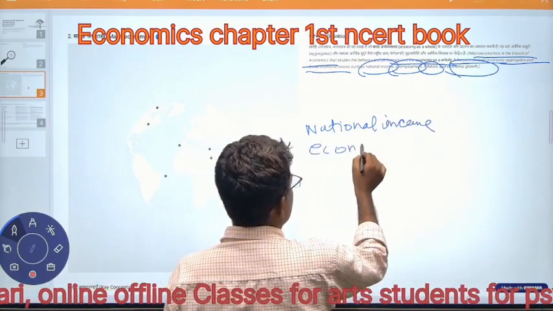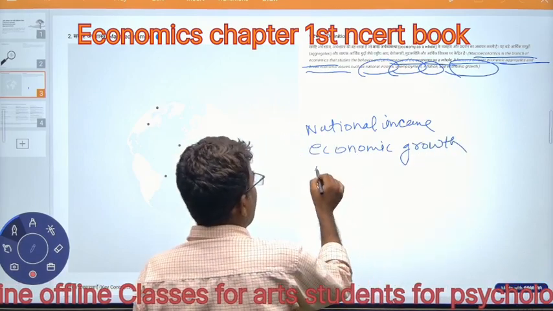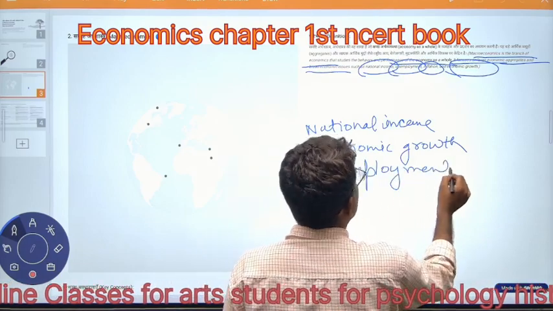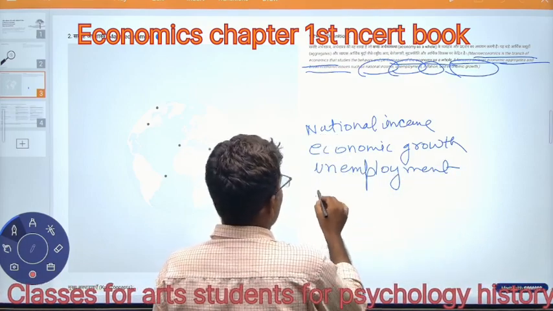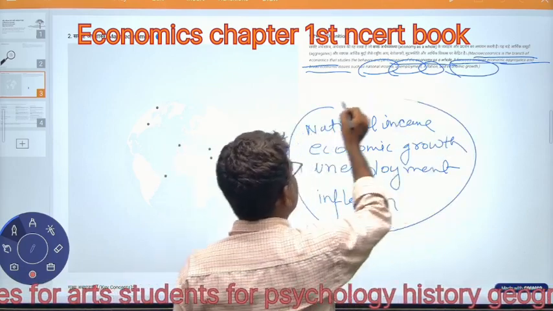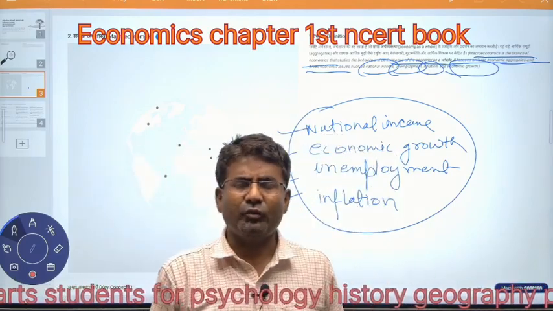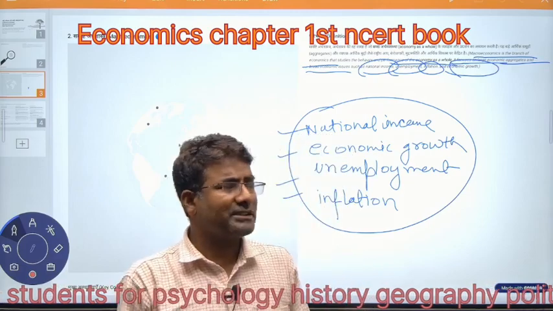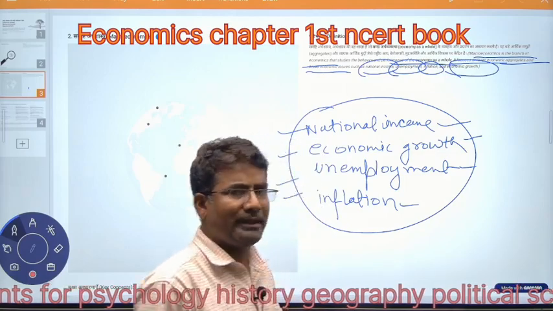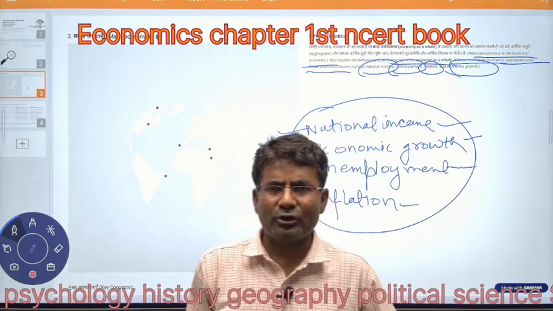So in macroeconomics we study national income, economic growth, unemployment and inflation. These are the four factors responsible for studying the economy, because these are the four factors that should be maintained in the economy. If there is any disequilibrium in them, then we have to restore it.